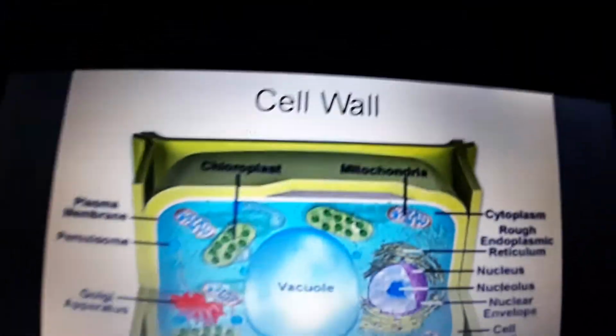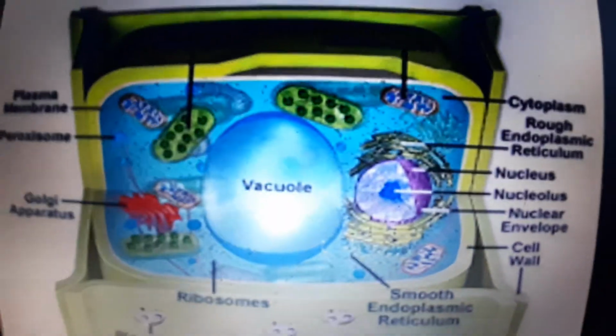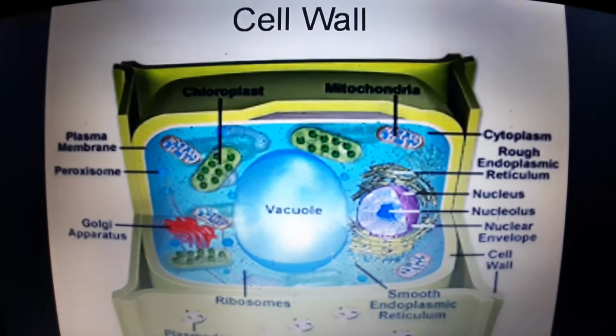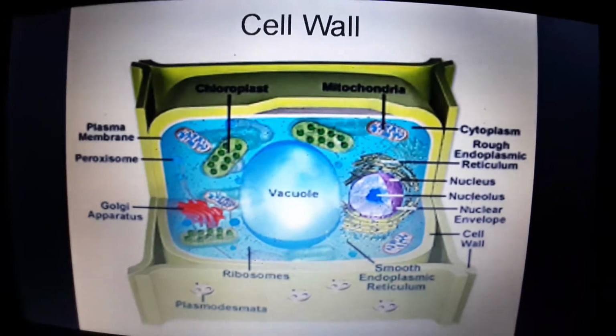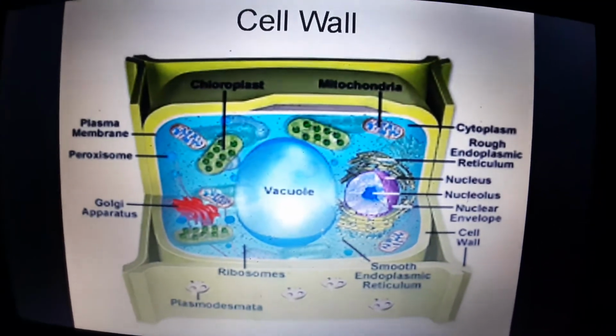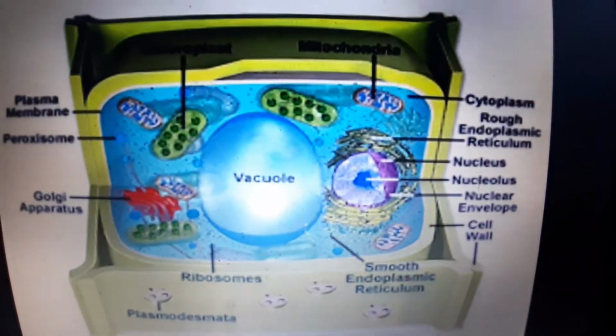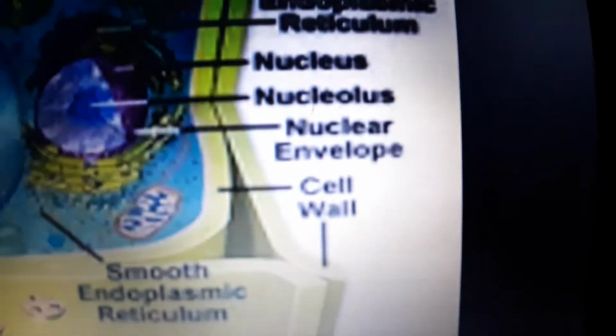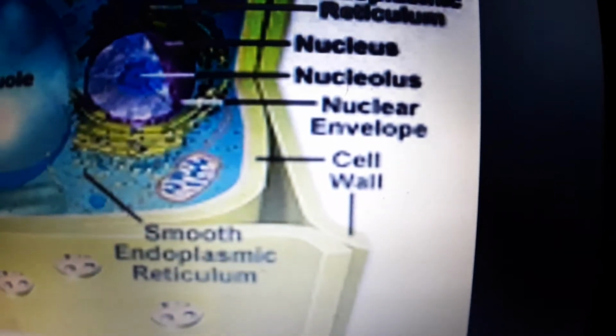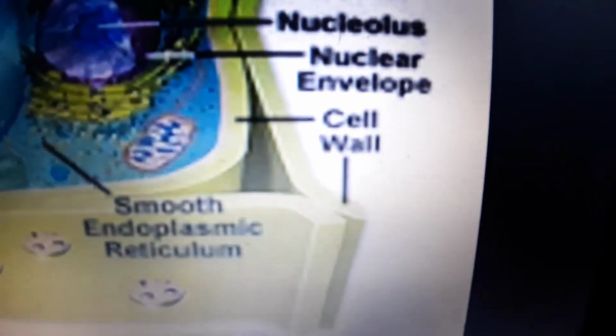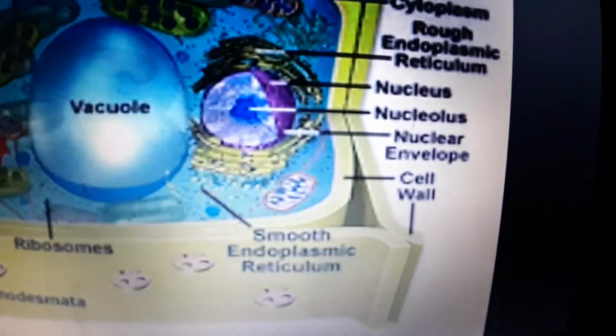Now, we will go to cell wall. Do all cells have a cell wall? No, only the plant cell has a cell wall. Animal cells do not have a cell wall. You see this? This is the cell wall, which is present only in the plant cell.